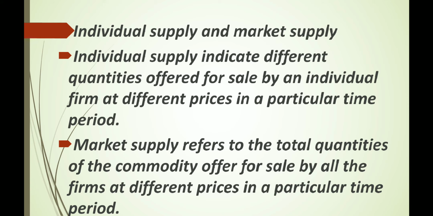Individual supply and market supply. Individual supply indicates different quantities offered for sale by an individual firm at different prices in a particular time period. Market supply refers to the total quantities of the commodity offered for sale by all the firms at different prices in a particular time period.